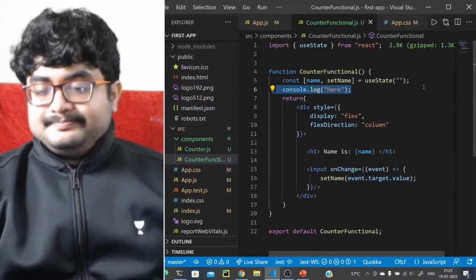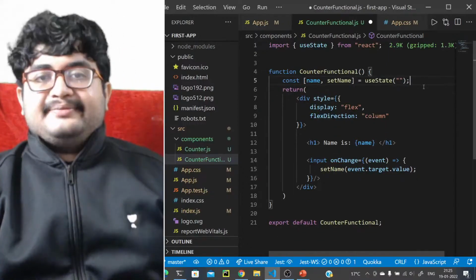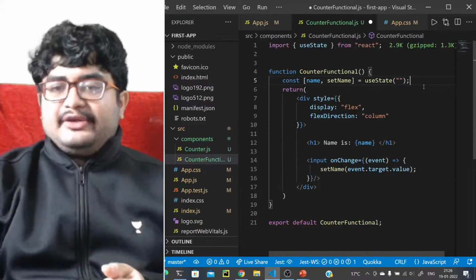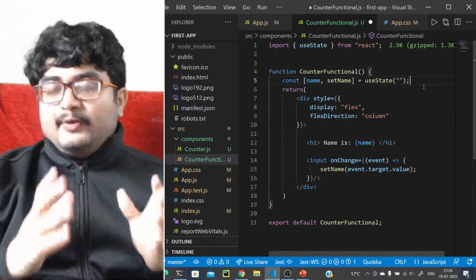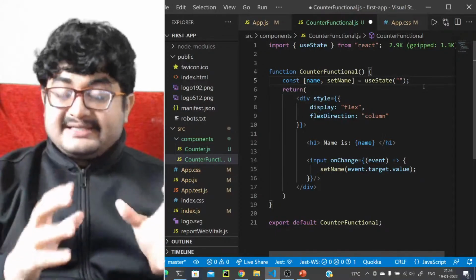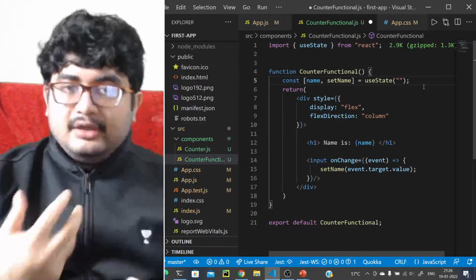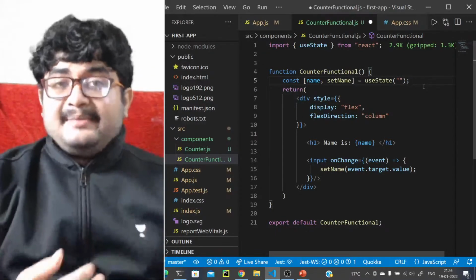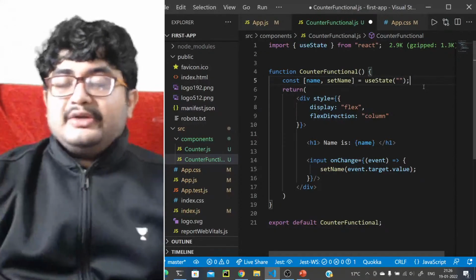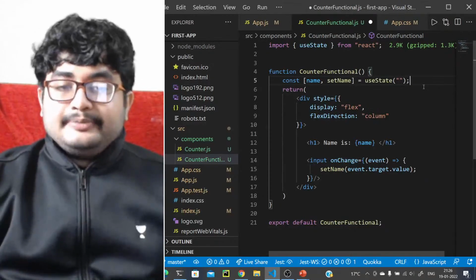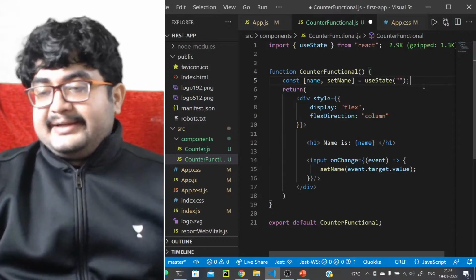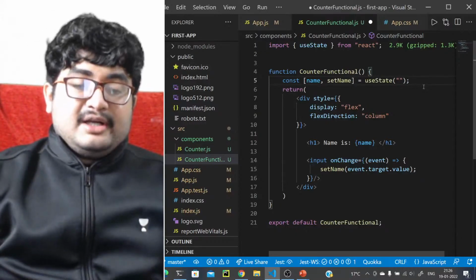Okay, that's about state, right? Now you have understood what state is. So if you want to make some changes, if you want to make some updates, and you want to have your website rendered dynamically, like whenever this value is changing, you want to re-render your website or that component, you should use something called state. Okay, you should use something called state.